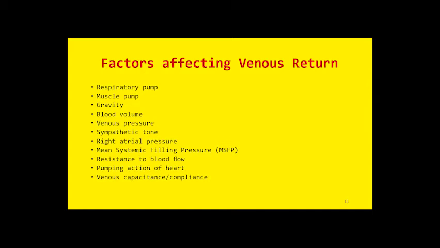So sympathetic stimulation will cause a decrease in venous compliance, hence it will increase vasomotor tone and venous return will be promoted. So decreased venous compliance causes an increase in venous return. Similarly, if you increase the pressure inside the vena cava, you will compromise the venous return.